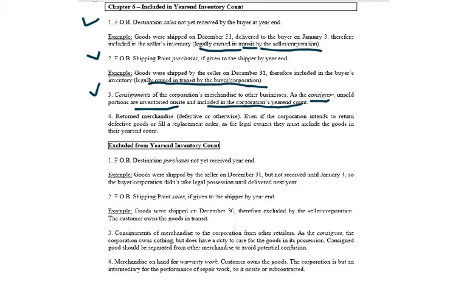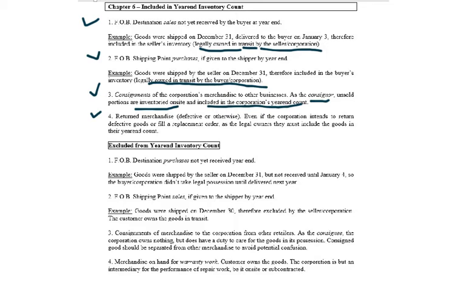That's it. And then fourth on the list here is returned merchandise. So you get something back. Doesn't matter if it's defective or just, they have the right to return it. Even if you intend to return those defective goods and get a refund, or fill a replacement order, it doesn't matter. You're the legal owners of this stuff, so therefore it must be included in your year-end count. All right, again, that's the included.